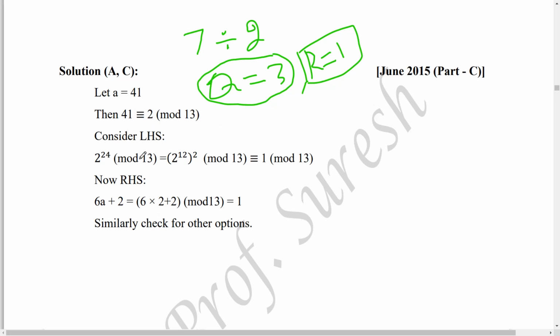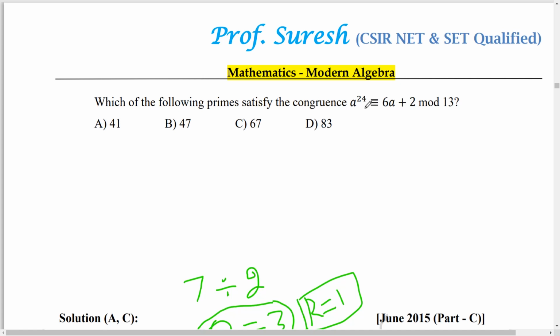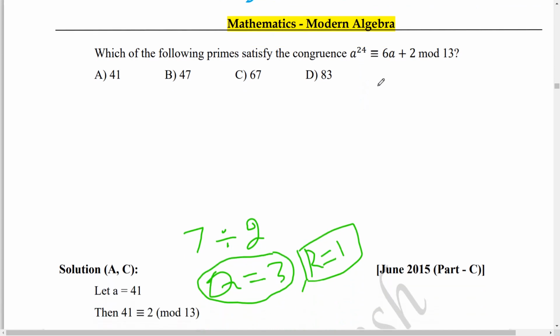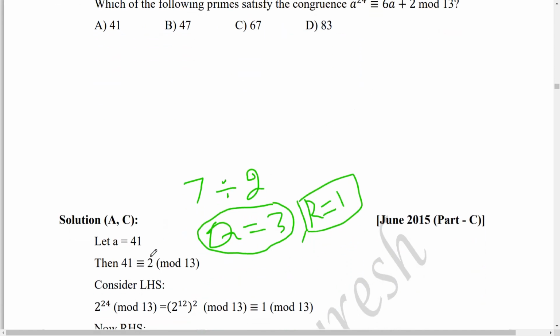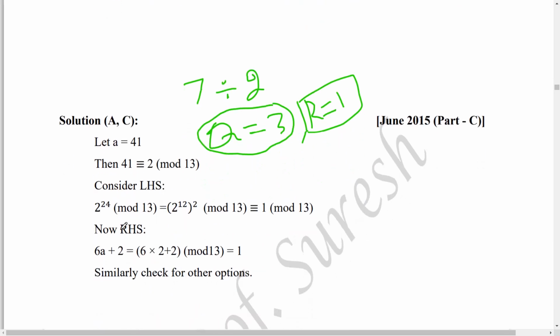Consider the left hand side, 2 power 24 mod 13. Here we have a power 24, but a is 41, which is congruent to 2. So instead of 41 we can put 2. So 2 power 24 mod 13 is 2 power 24, which can be written as 2 power 12 the whole squared.